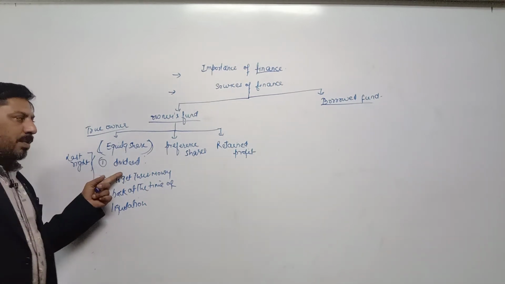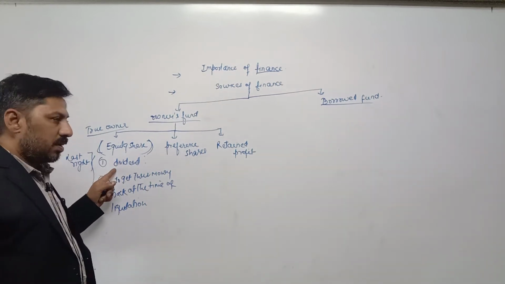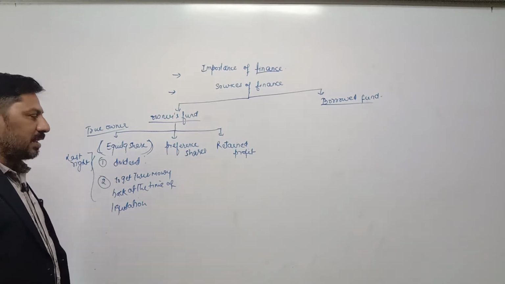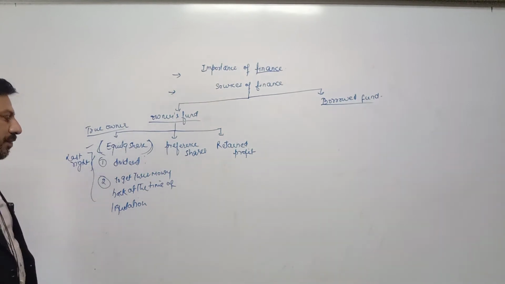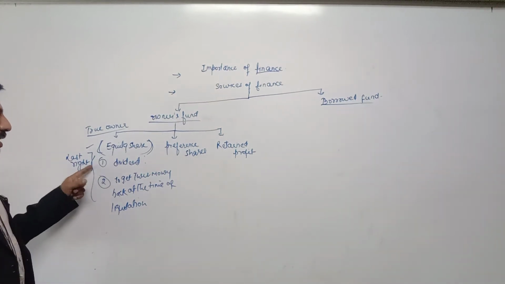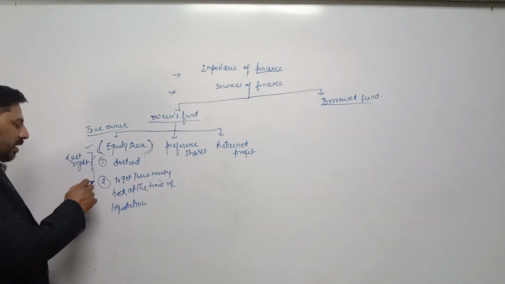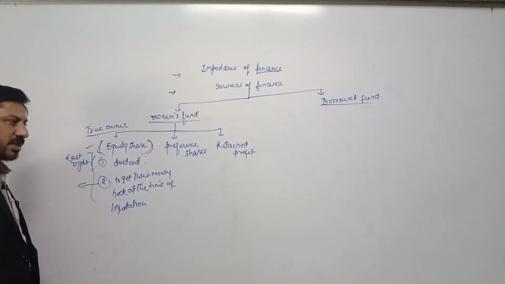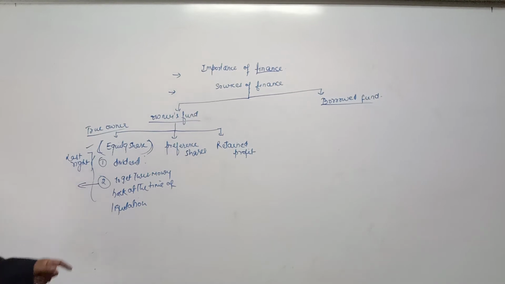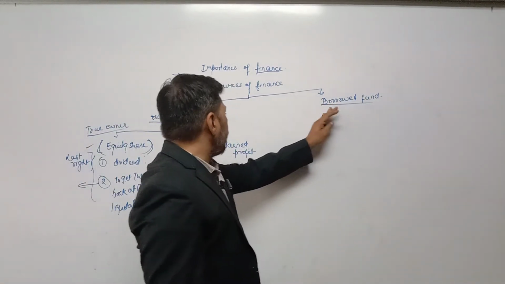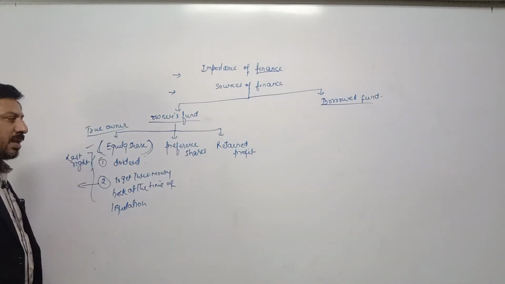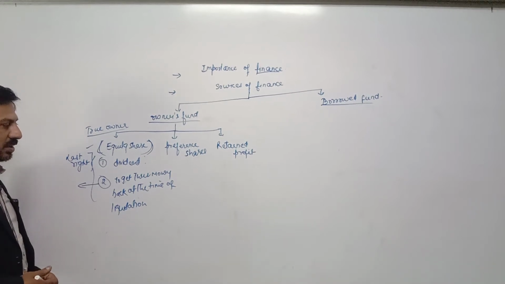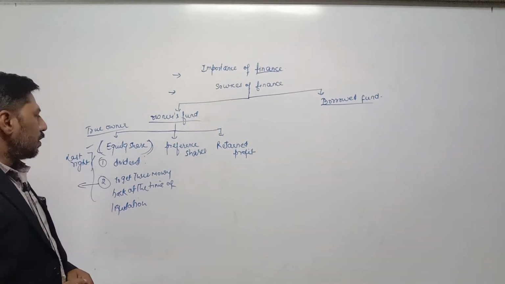Then second, if company earns huge profit or handsome profit, then only there is chance that equity shareholders will get dividend. In case of low profit or loss, they will not get a dividend. And if for any reason company winds up, means company goes into liquidation, then after paying borrowed fund, then paying preference shareholders, then they will get their money back. Means they have the last right to get their money back at the time of liquidation, it means they are taking risk. That's why they are considered as true owner.